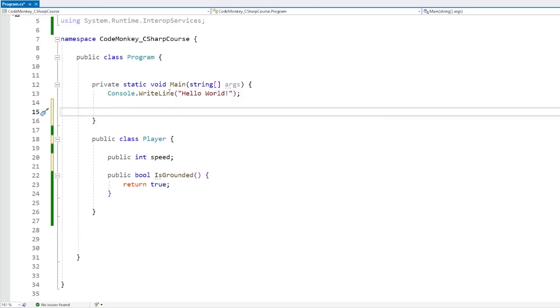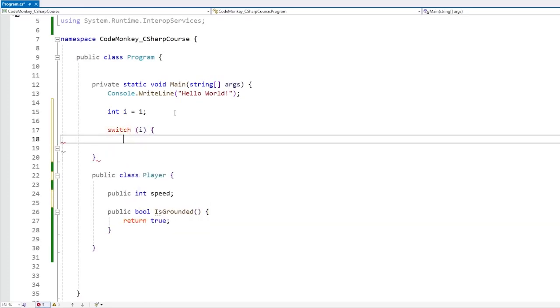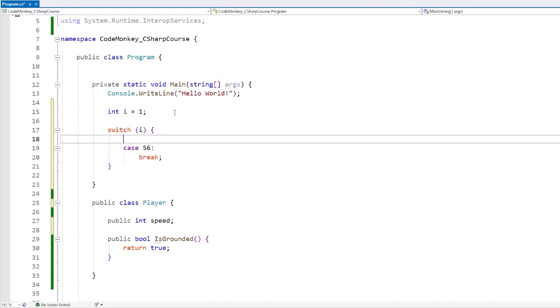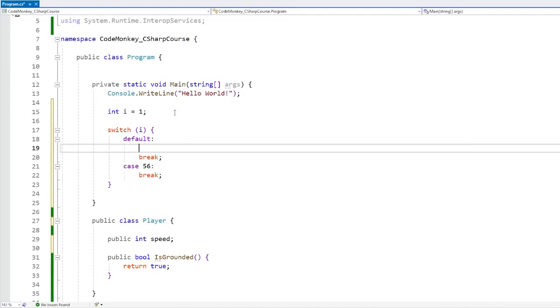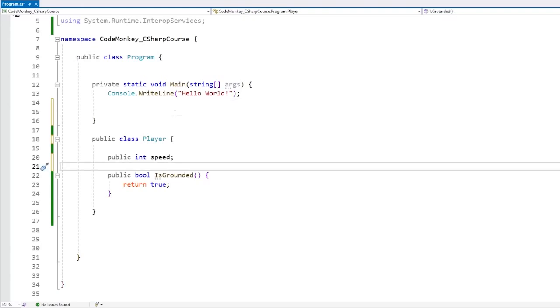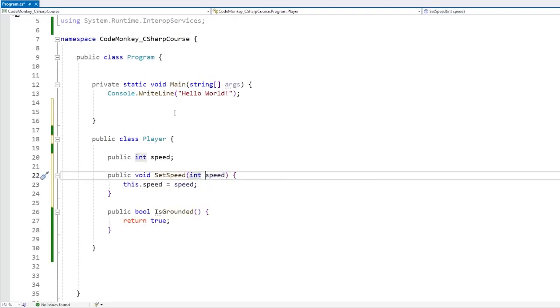Now we've actually already used this keyword in 2 scenarios. So for example, we use it in some kind of switch. So you define something, do a switch on that something, and then do all kinds of cases. So case some kind of number, run this code. And if it does not match any, then run the default case. So basically this is the code I will run if the value does not match any of the other cases. And the other scenario where we've also seen the default being used was in the lecture on the optional function parameters. So if we have some kind of function, public void SetSpeed, and this one receives an int for the speed, and if we want to make this an optional parameter, we just have to do equals and then default it to some kind of value.